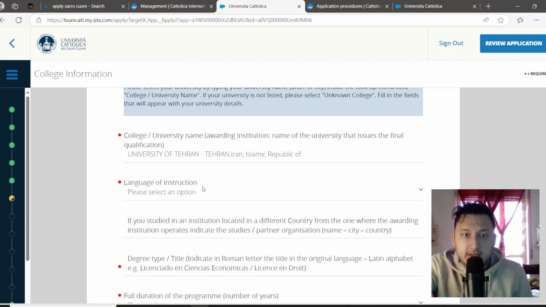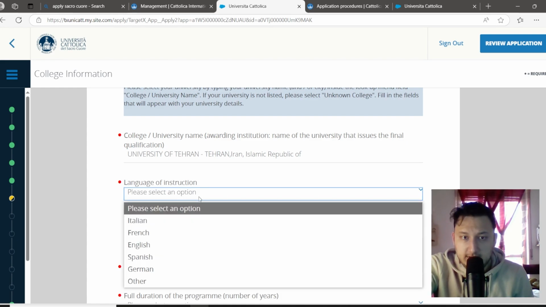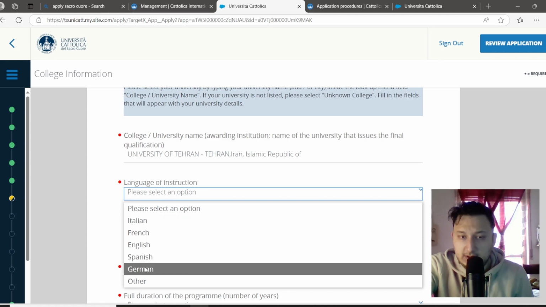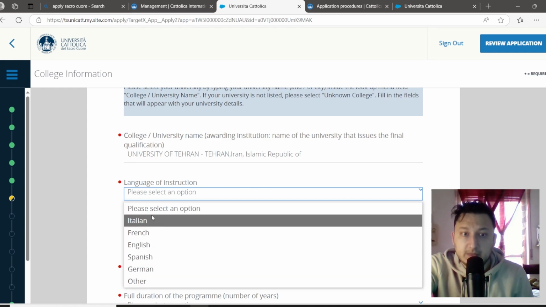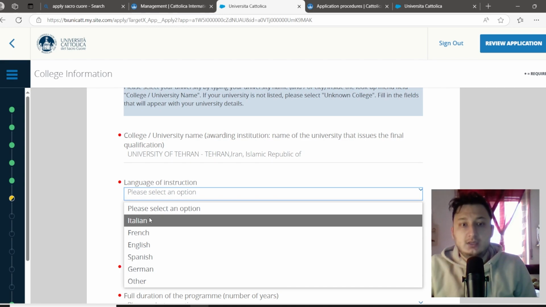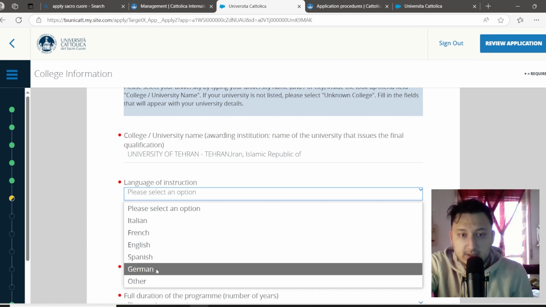Here the language of instruction. It was in another language, so I should choose other. But if it is in Italian, French, English, Spanish or German, you should select the language.